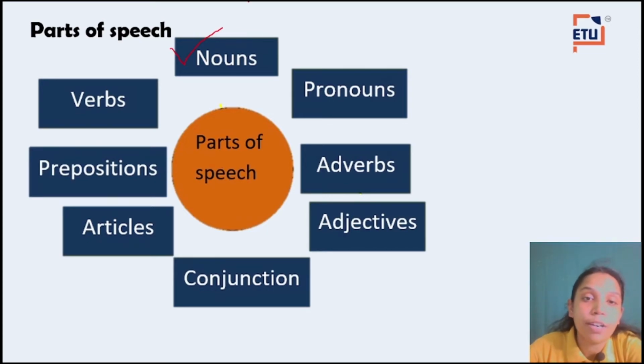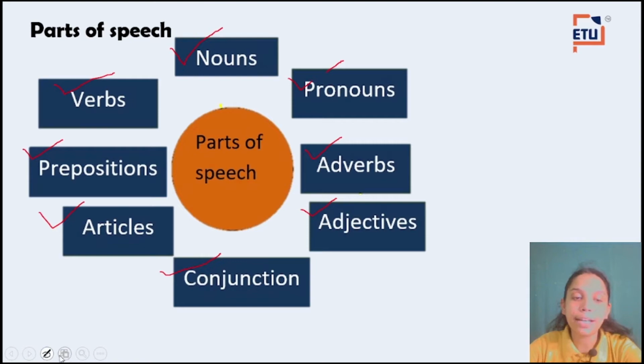Now see, first is noun. Remember we did "Rajiv is a good boy." So Rajiv is a naming word. And what is a naming word? Naming word is nothing but noun. Next is pronoun, then adverb, adjective, conjunction, articles, prepositions and verb.